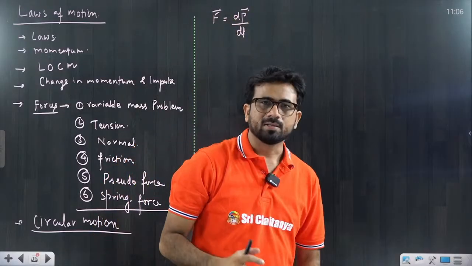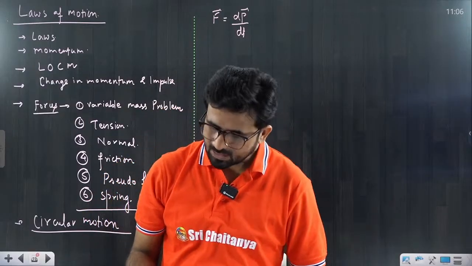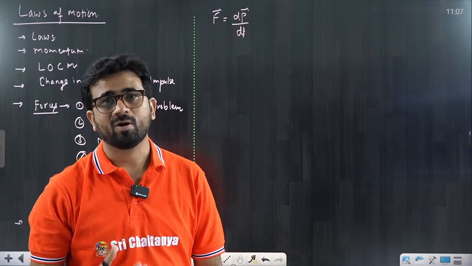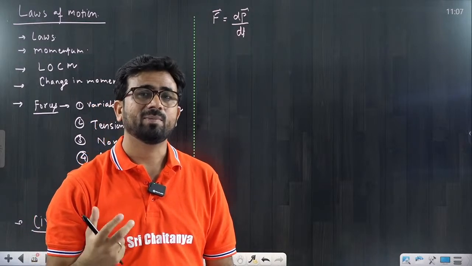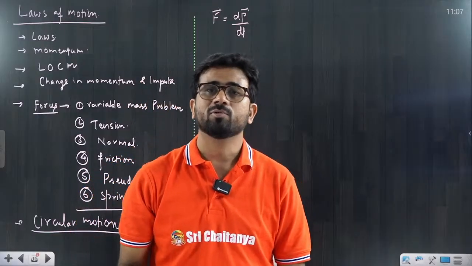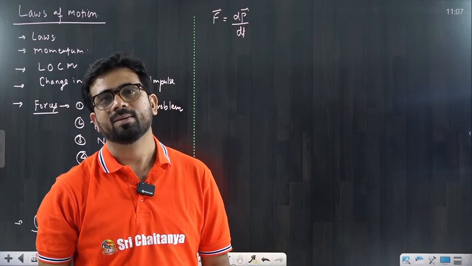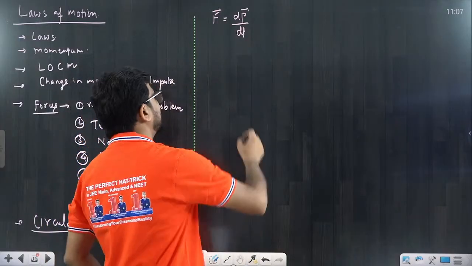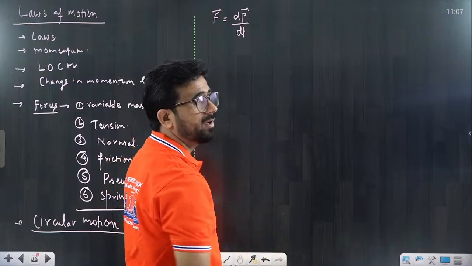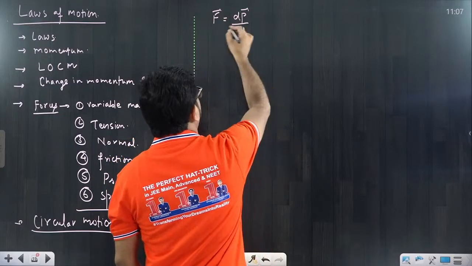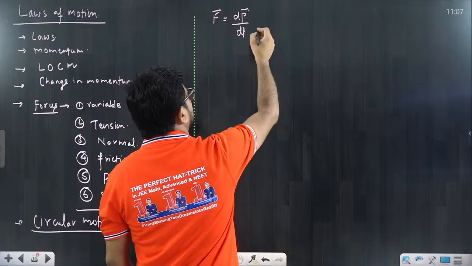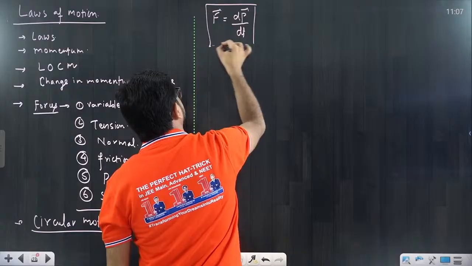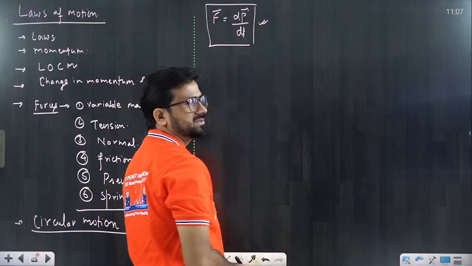It is a very simple thing. The rate of change of linear momentum of a body is directly proportional to the force applied on the body, in the same direction. So F is equal to dp over dt, the very important thing that we have to learn. What is p? p is the linear momentum. So this is a very important law. Try to understand, this is the standard form of the second law.